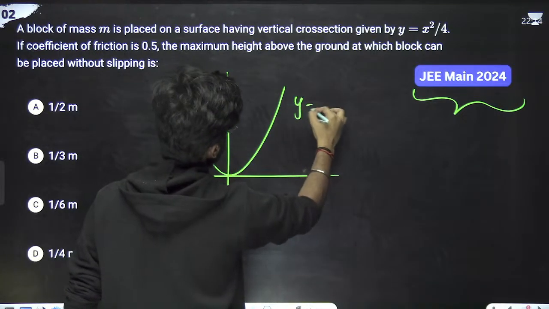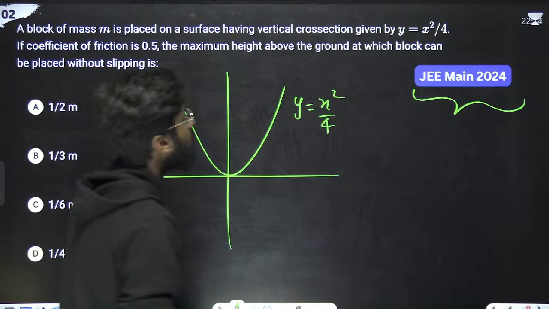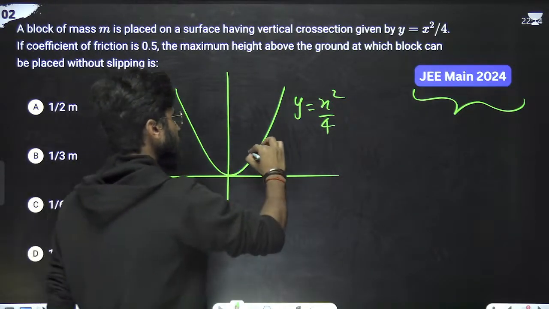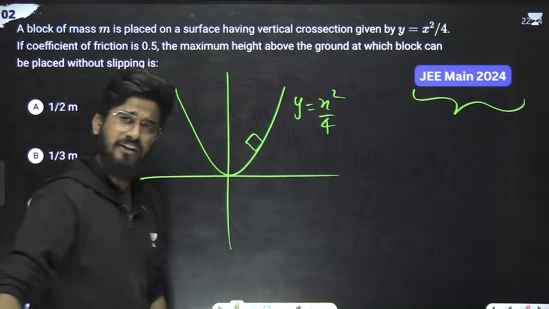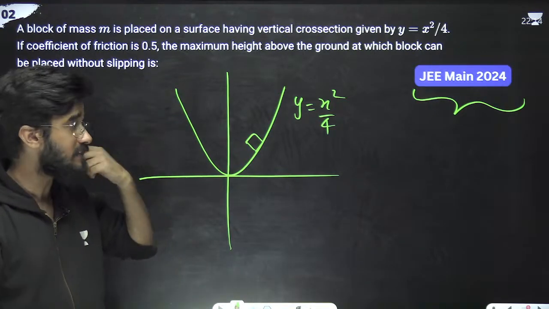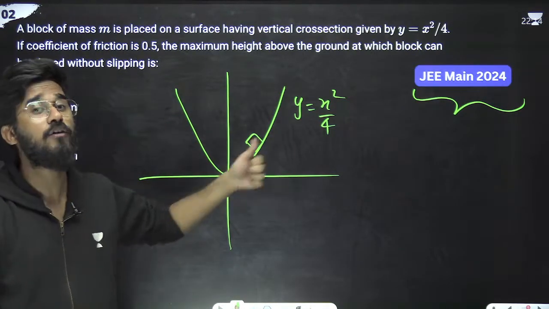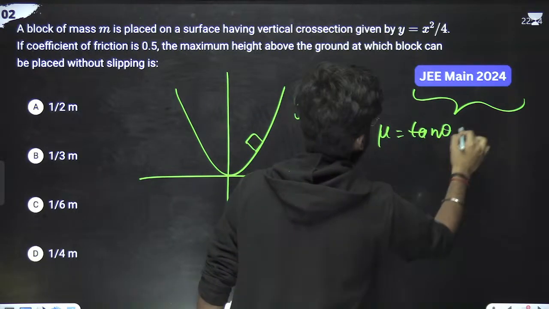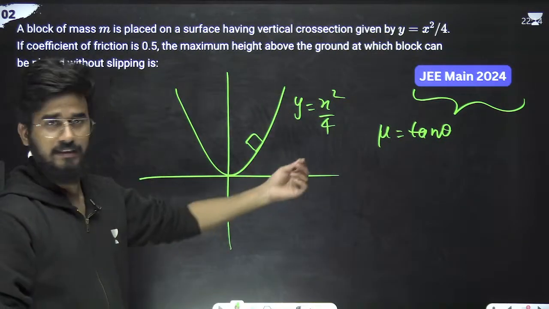Y is equal to x square by 4. Now it is asking what is the maximum height at which the block can be placed. Suppose the block can be placed till here. If the block can be placed here, it means the angle will be the angle of repose, so mu is equal to tan theta. That's why it can be placed. If the angle is more than this, then it will slip.